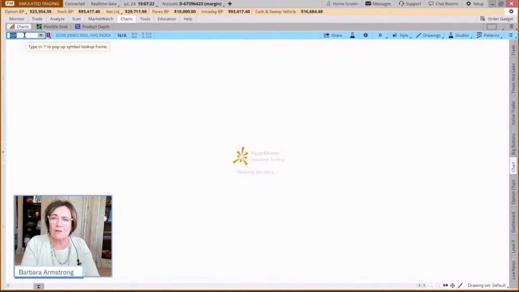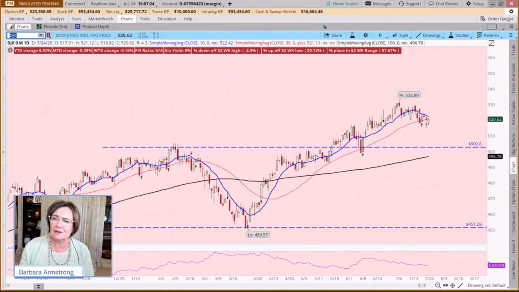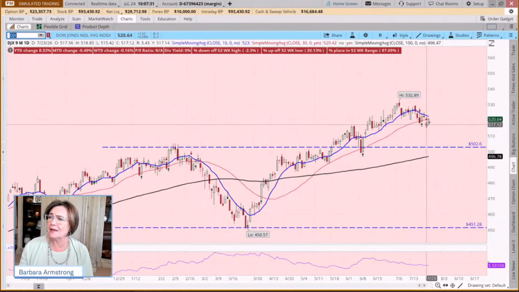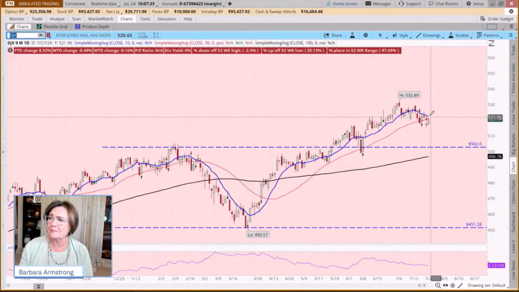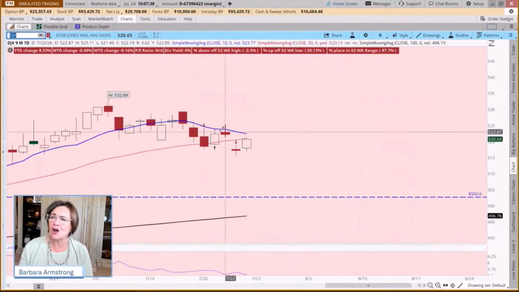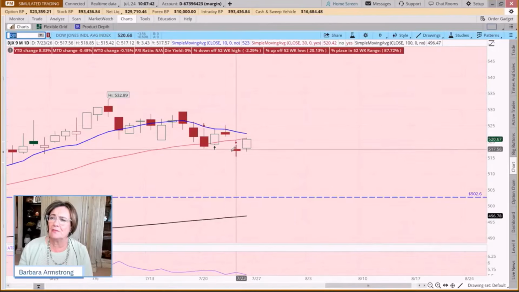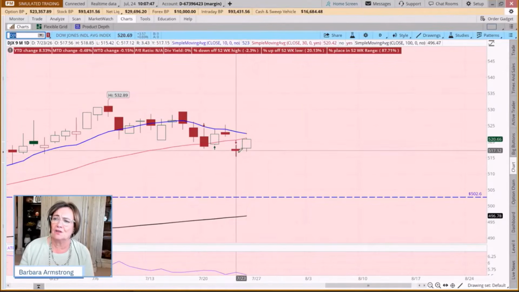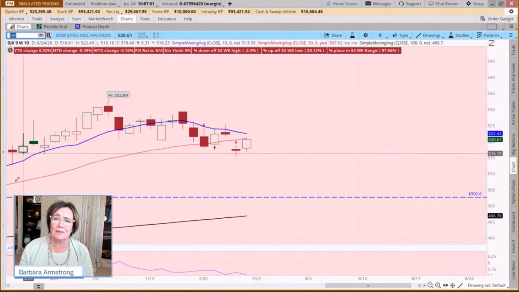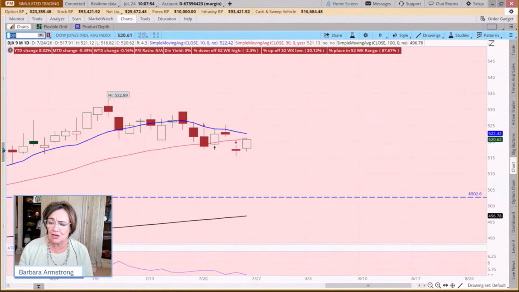Now, what about the Dow? The Dow 30 is a different index in that it's based on the price of the stock as opposed to market cap. It came down yesterday and is rallying today. It's not a perfect morning star pattern. Usually this candle would be bigger, but then we have a candle of indecision and then a big bullish day to follow. So this is considered a bullish and really tradable candlestick configuration.